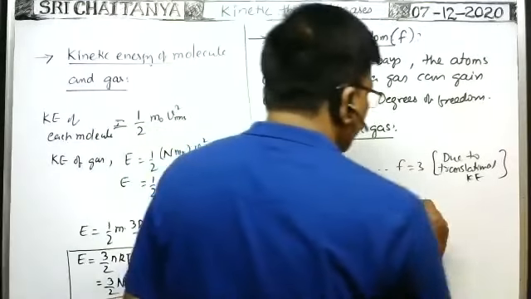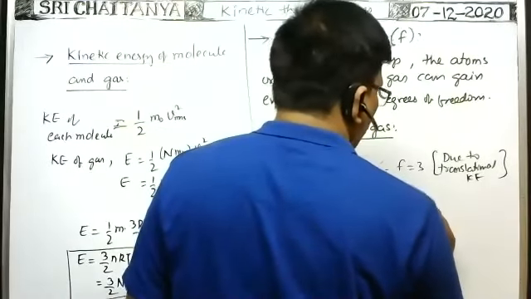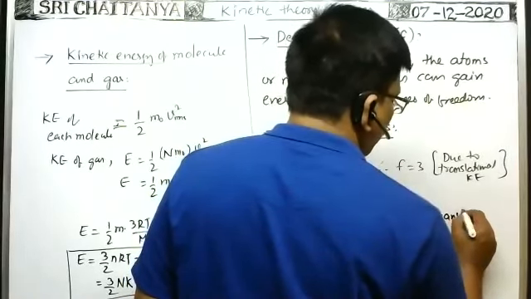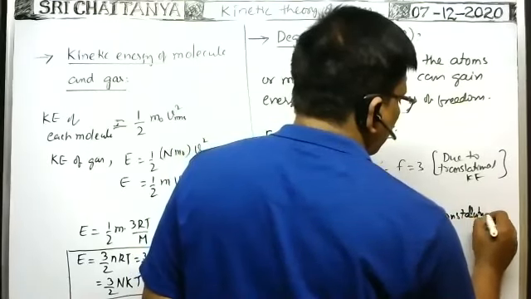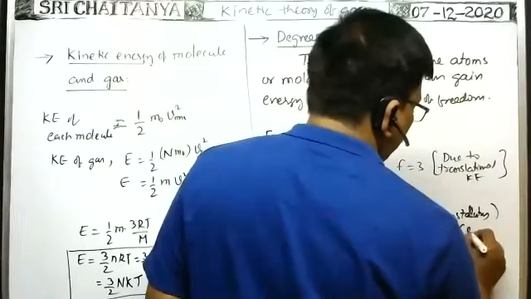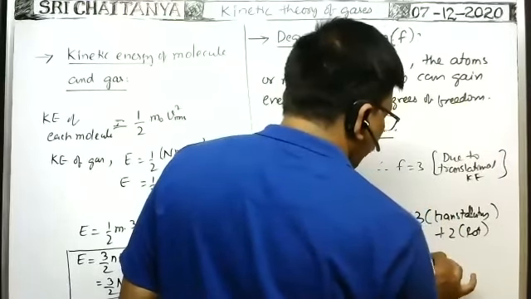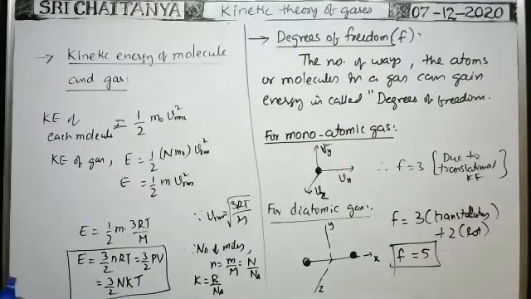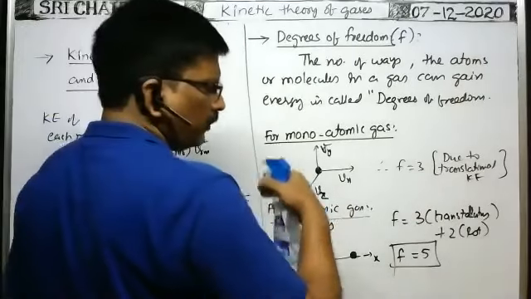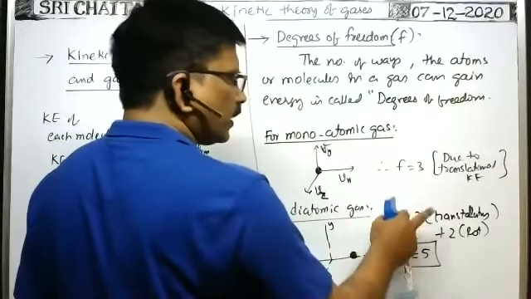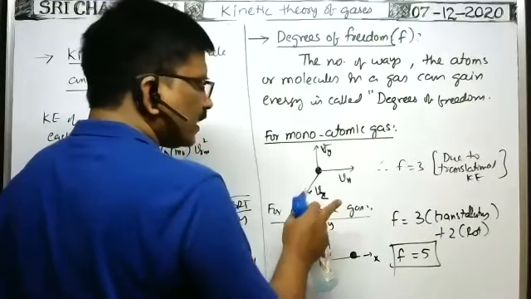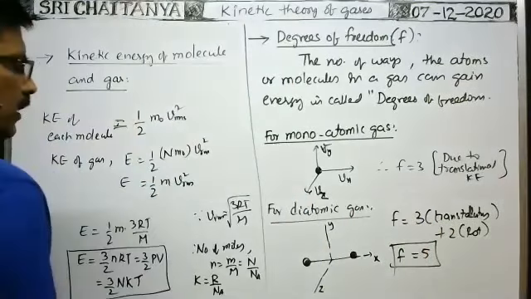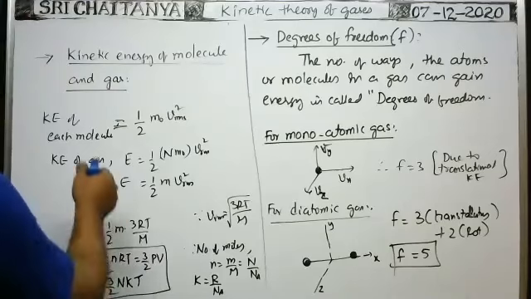That's why totally, F is equal to 3 degrees of freedom due to translatory motion, 3 translatory, plus 2 rotatory. So totally 5 degrees of freedom is there. So in case of diatomic gas, it has 5 degrees of freedom. In every molecule, due to translatory motion, no doubt it has 3 degrees of freedom. In case of diatomic molecule, it has 2 degrees of freedom due to rotational motion. So the total number of degrees of freedom in case of diatomic gas is equal to 5.